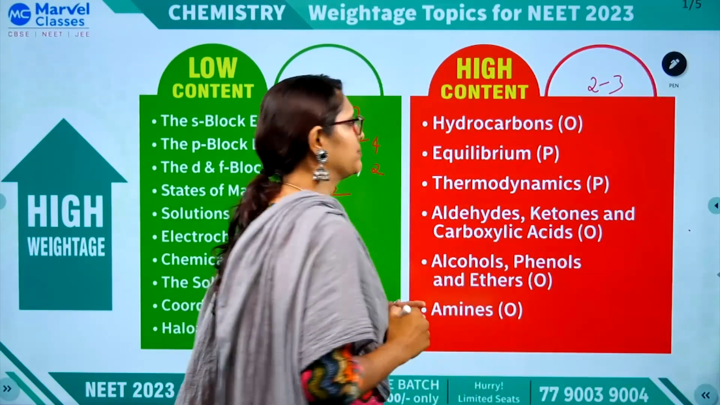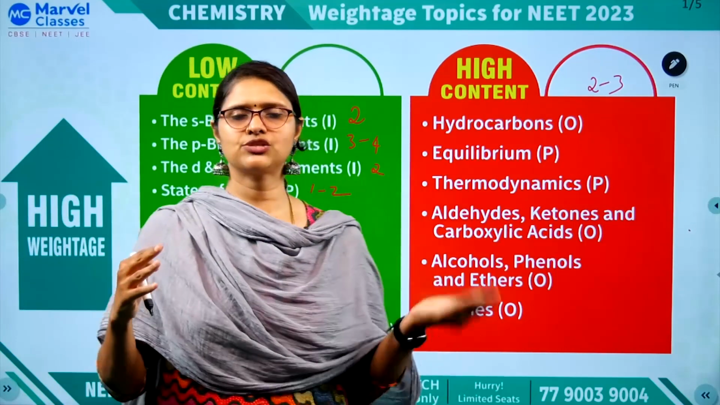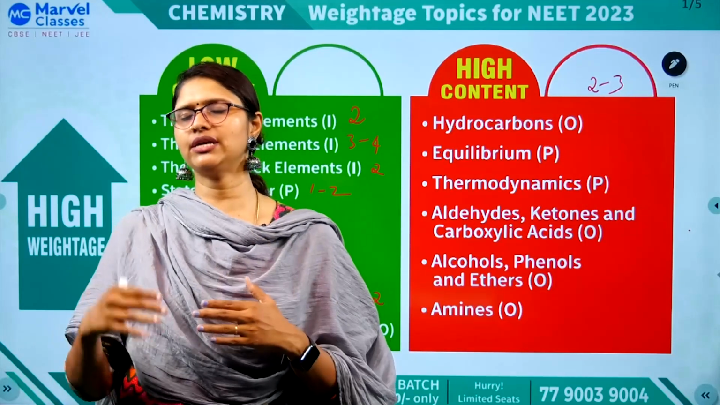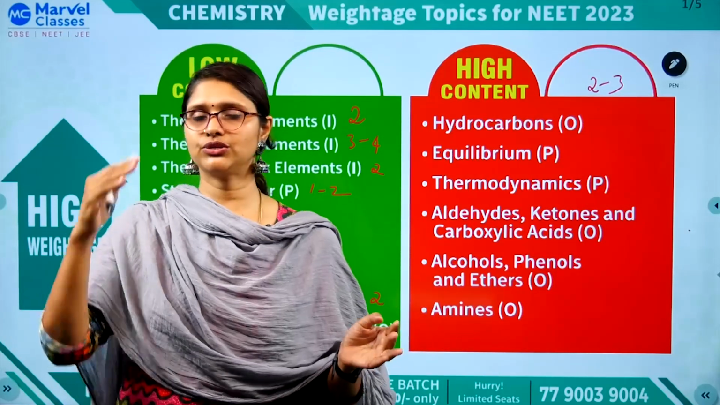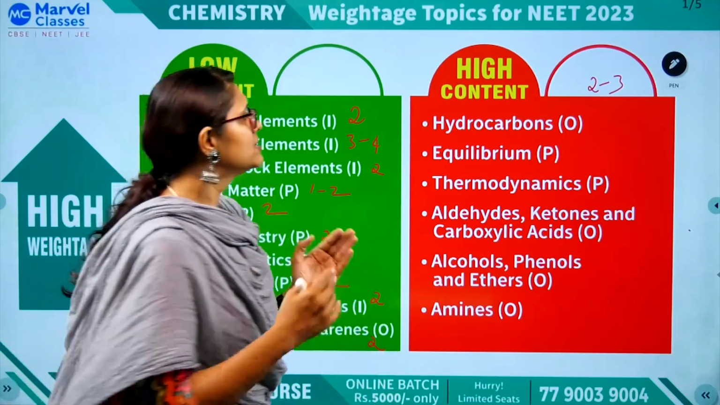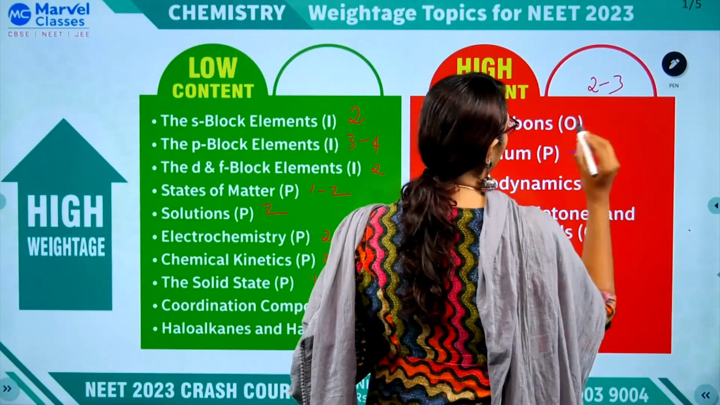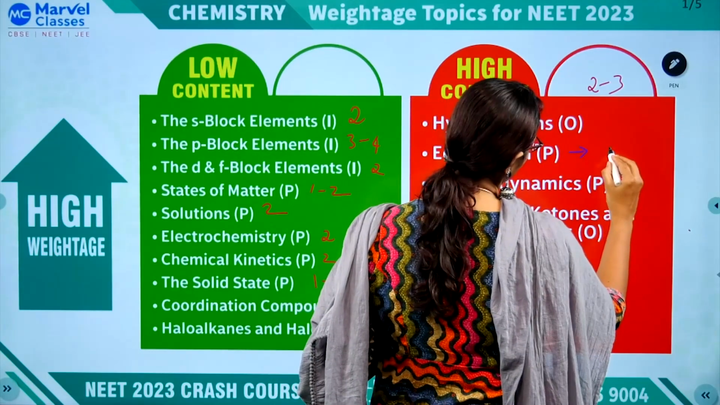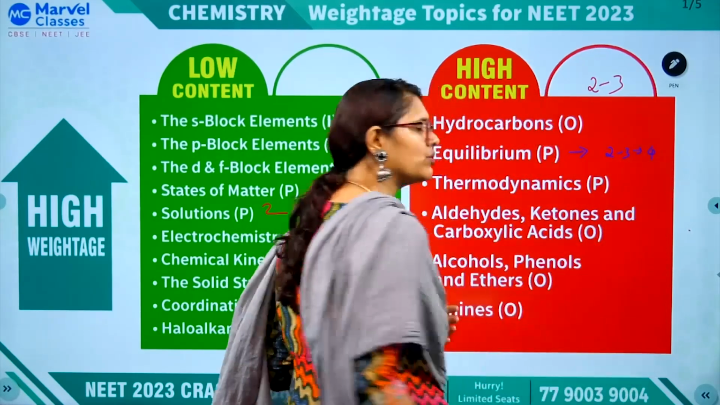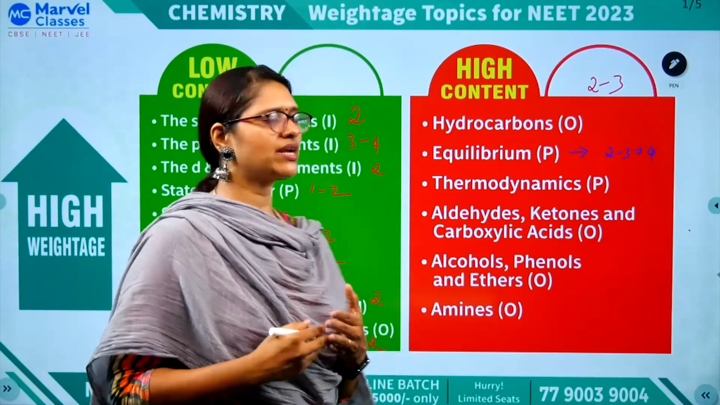So regarding equilibrium, there are 2 types, ionic as well as chemical. Chemical is much easier when compared to ionic, because ionic, I don't say ionic is tough, but you have a lot of formulas and concepts you need to go through. So chemical as well as ionic put together, you can expect definitely 2 to 3 questions. It can even go up to a maximum of 4, but till now what I observed is 2 to 3 questions you can expect from here.